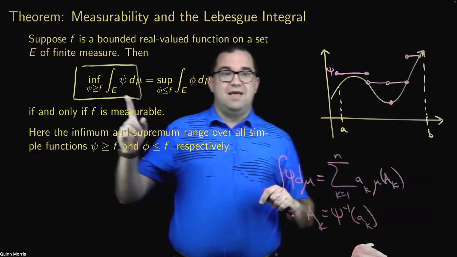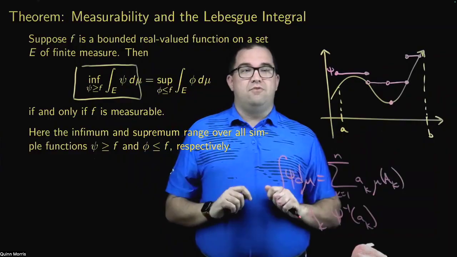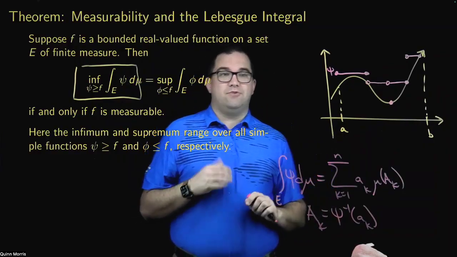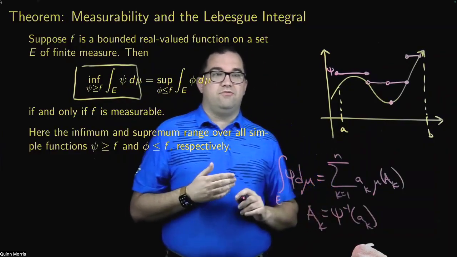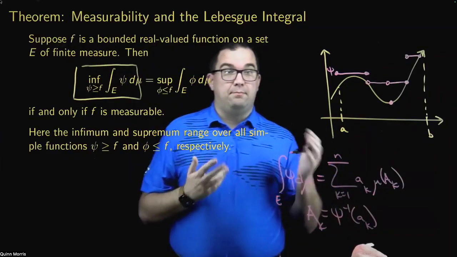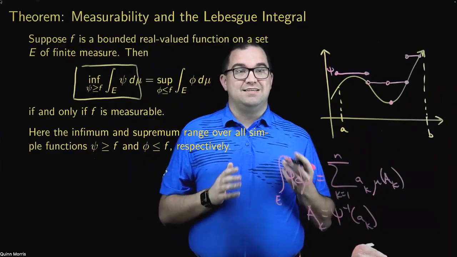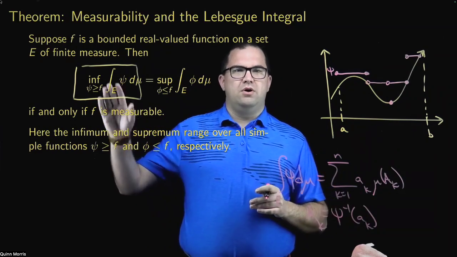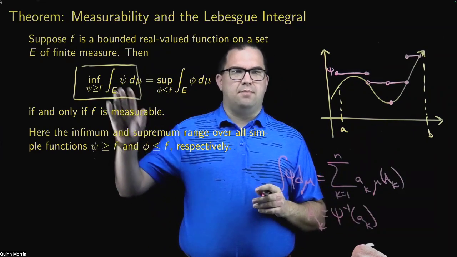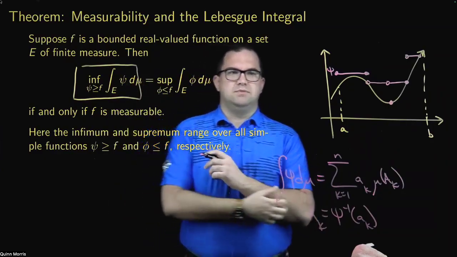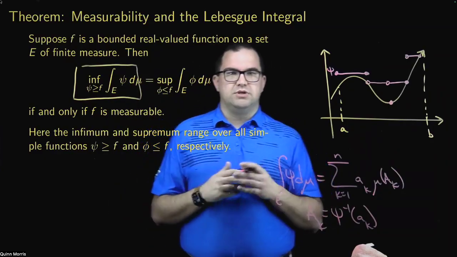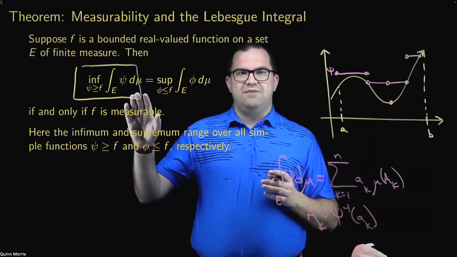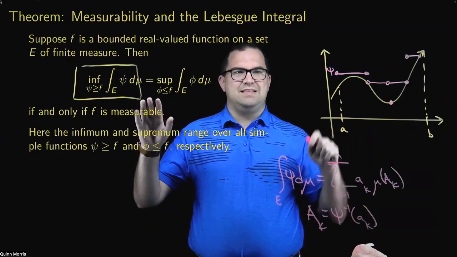Now, that should remind you of what we did with Riemann integration. When we did Riemann integration, we defined an upper Riemann integral in exactly this same way. The only difference was there we were taking infimums over upper Riemann sums, lower Riemann sums, or upper sums and lower sums. So that seems a little bit different, but the idea is really exactly the same.